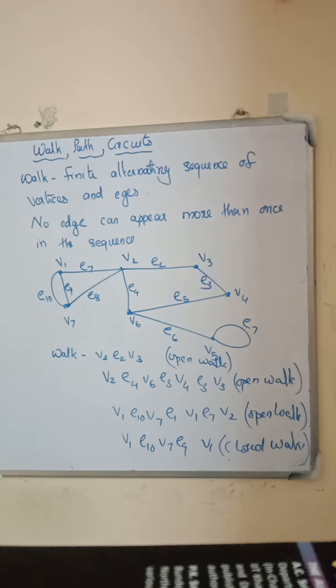Today we discuss the topic walk, path, circuits. A walk is a finite alternating sequence of vertices and edges. That is, if we start from V1 in this graph, V1, E9, V7, E10, V1, it's a walk. It's a finite alternating sequence of vertices and edges.